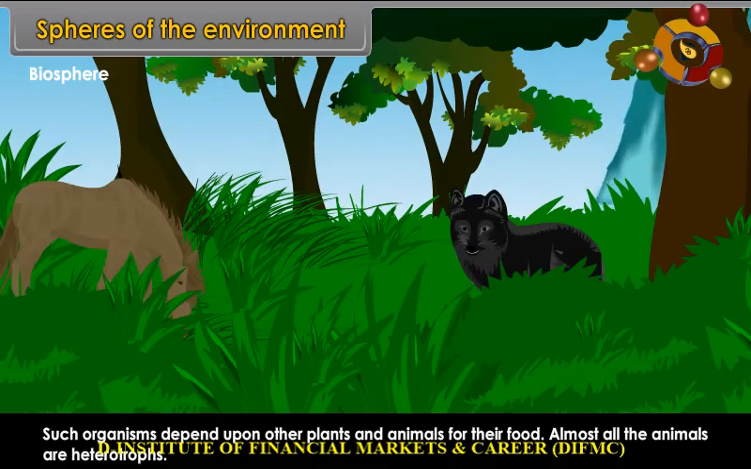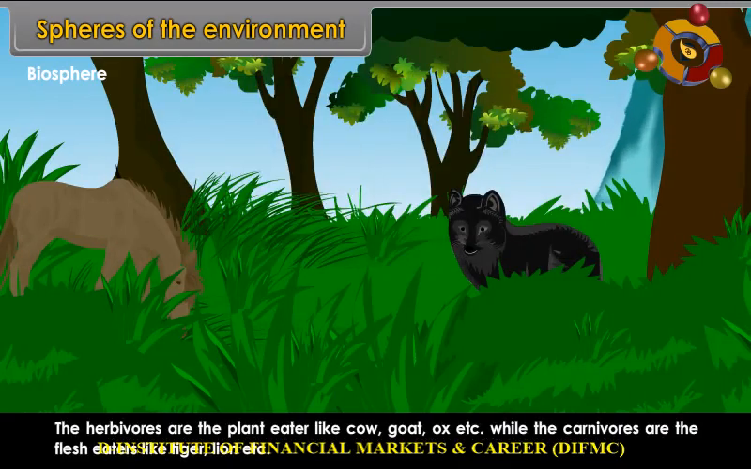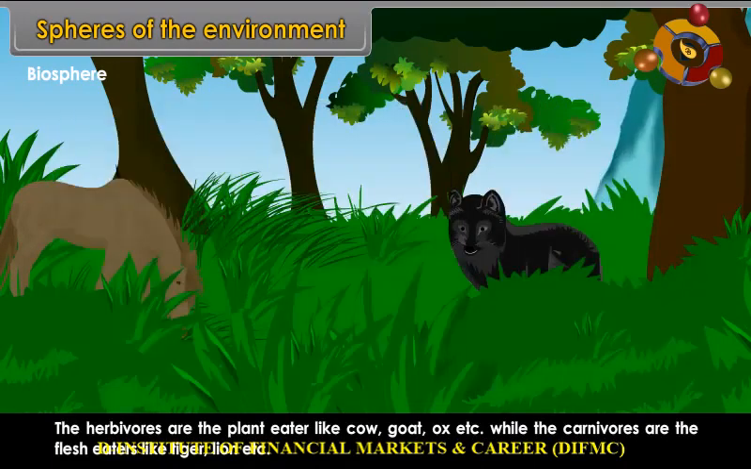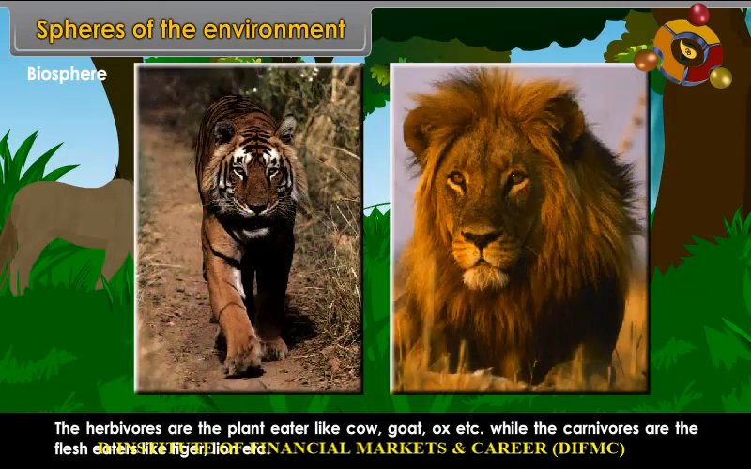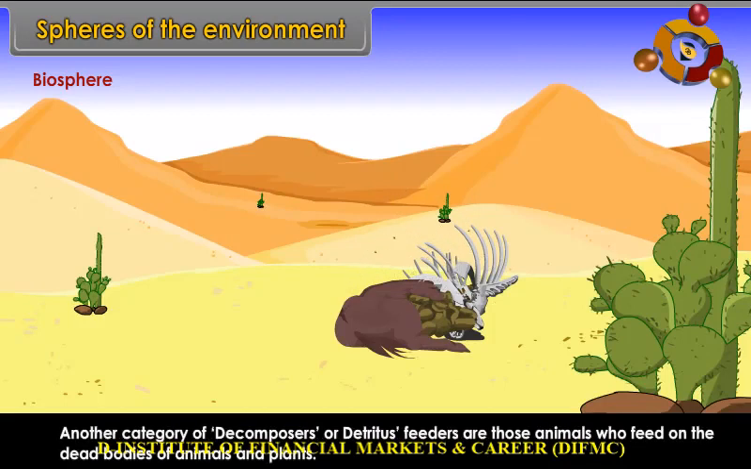The consumers or heterotrophs are of two categories, that is, herbivores and carnivores. The herbivores are the plant eaters like cow, goat, ox, etc., while the carnivores are the flesh eaters like tiger, lion, etc. There is also a third category of omnivores, which are both plant as well as meat eaters. Another category, decomposers or detritus feeders, are those animals who feed on the dead bodies of animals and plants.